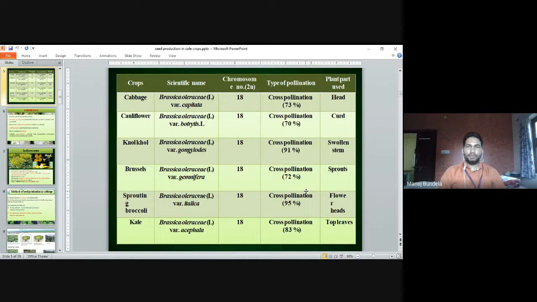In cabbage we use head. In cauliflower we use curd. In knolkhol we use the swollen stem. In Brussels sprout we use the sprouts. In sprouting broccoli we use the flower heads, and in kale we use the top leaves.